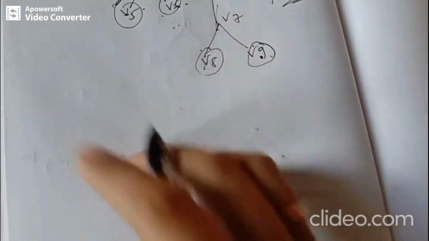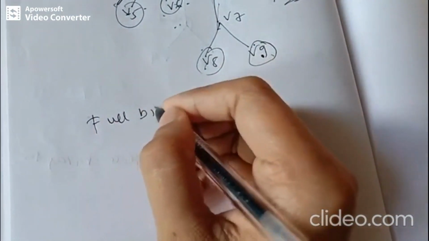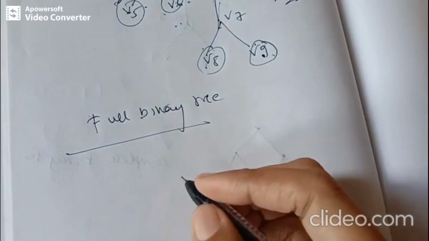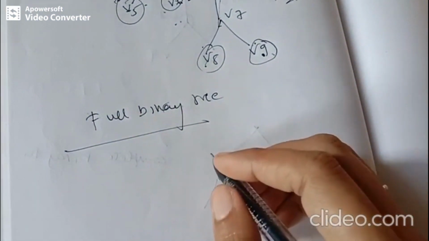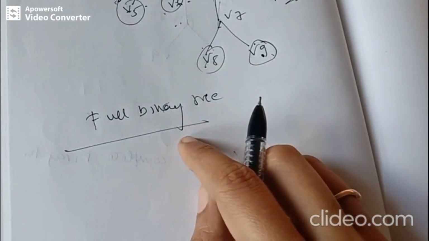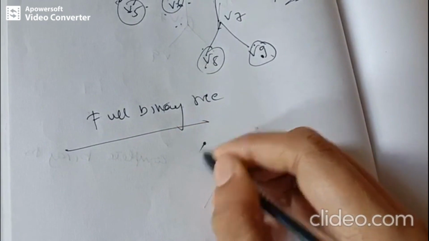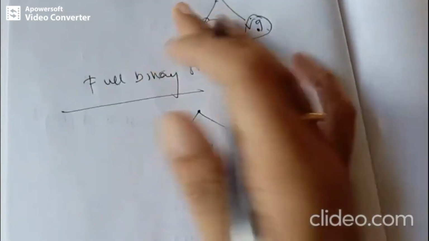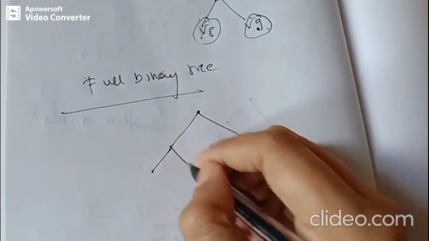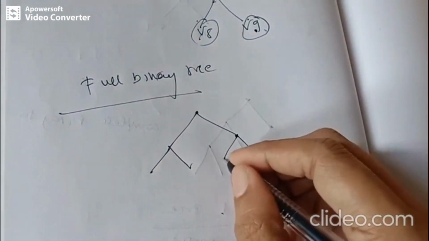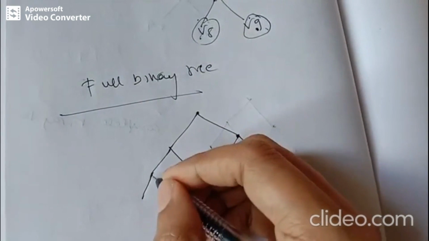So, moving on to the definition of a full binary tree. What is this full binary tree? It is called a full binary tree if all the leaves are at level h, that is, at the same level. It is not like this one, just the opposite, wherein they are exactly the same. Each and every leaf has got the same level number.